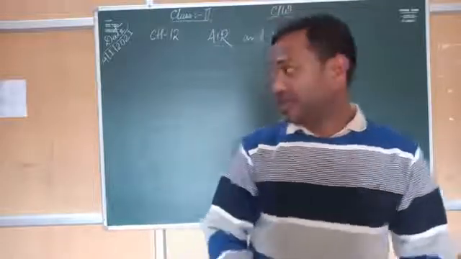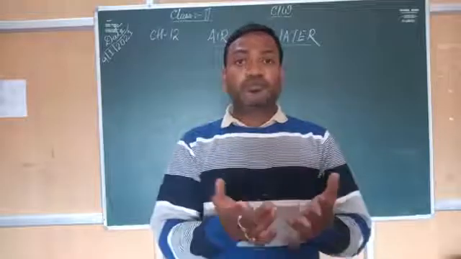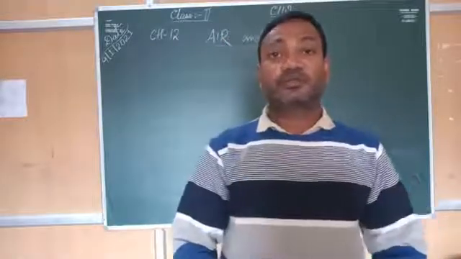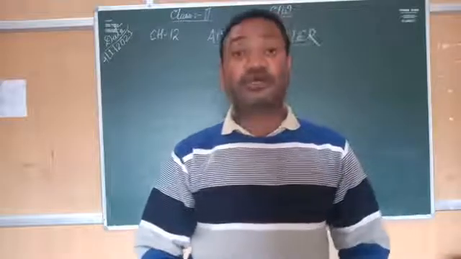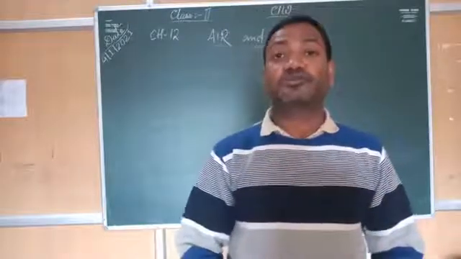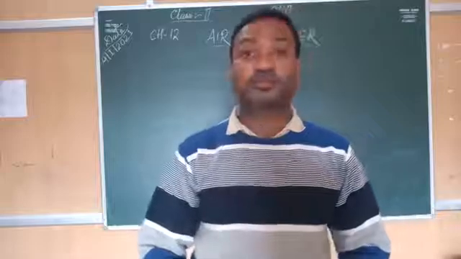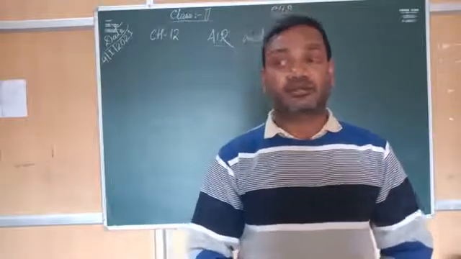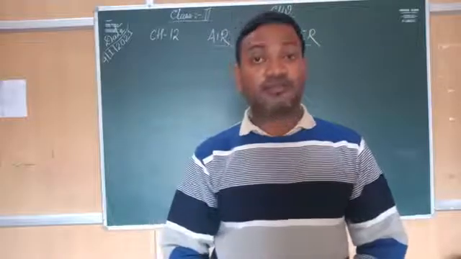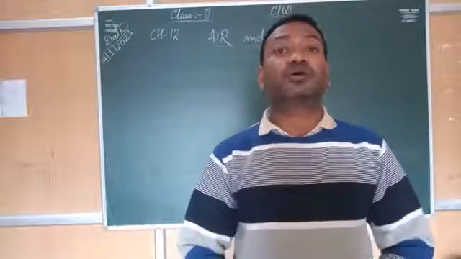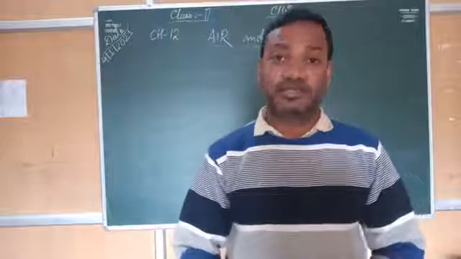That means a big area is covered by water, but only a small portion of this water is suitable to be used by us. So though water is more on the earth, only a small part of the water we can use.